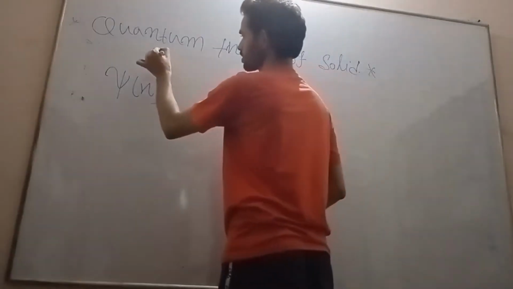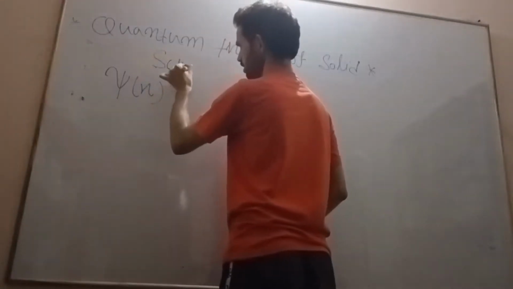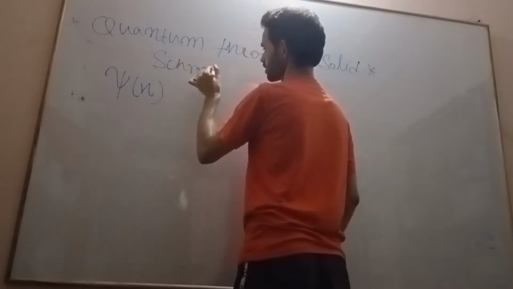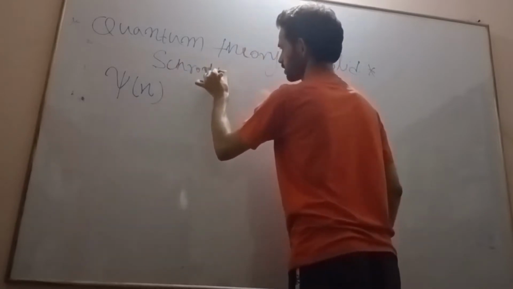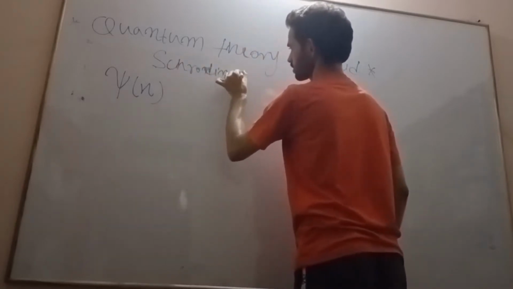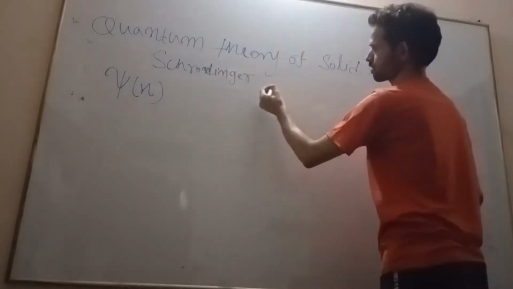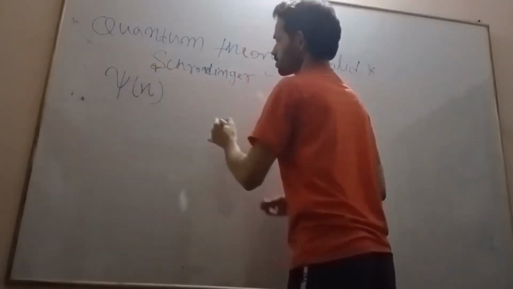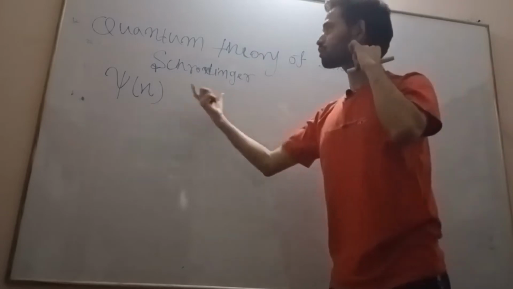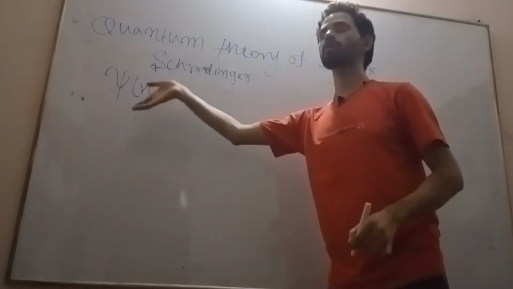Schrodinger gave a formulation known as the wave function.